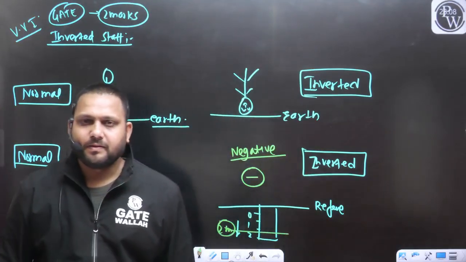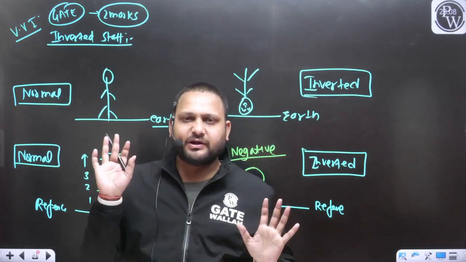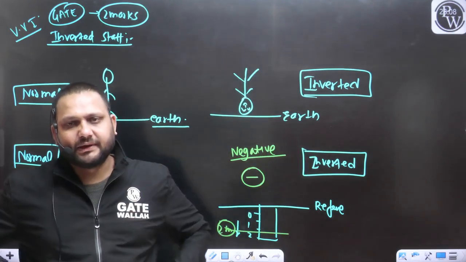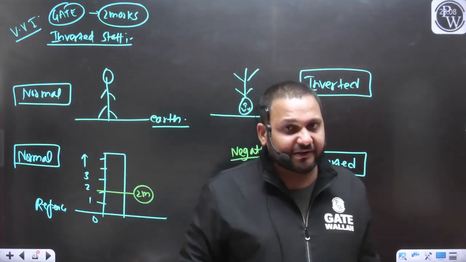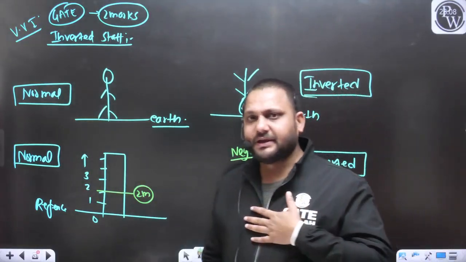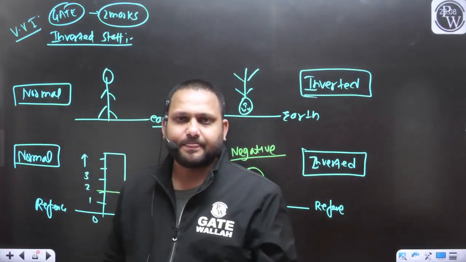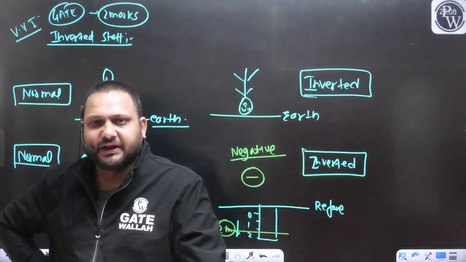Yes or no? 2 meter is 2 meter. You can measure above the earth surface, you can measure below the earth surface, and there is no change in the value of 2 meter. But if you represent the reading as minus 2 meter, it tells me that you have taken the reading below the reference. That's it. This is the significance of the negative sign here.